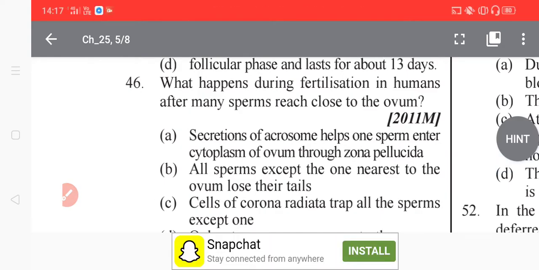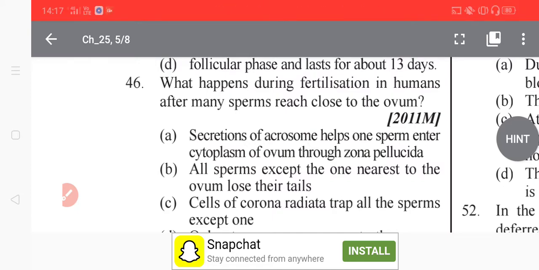As you know, during fertilization in humans, many sperms reach the ovum. As the sperms come in contact with the zona pellucida layer of the ovum, it induces a change in the membrane that blocks the entry of additional sperm, except one.